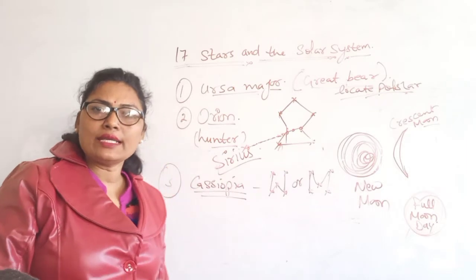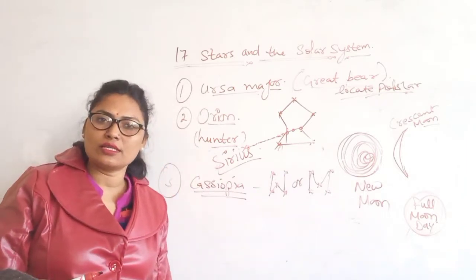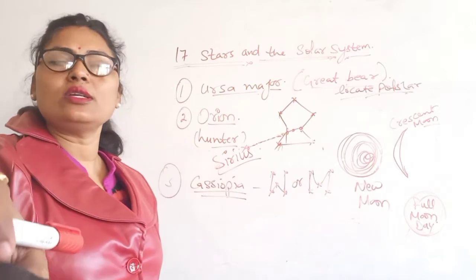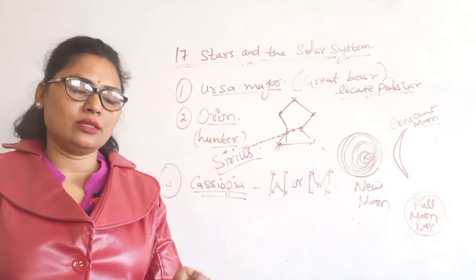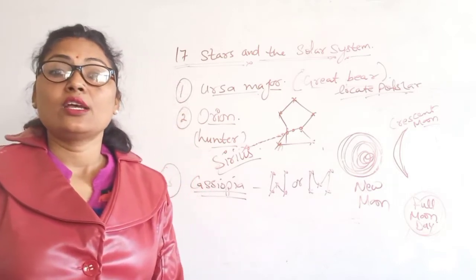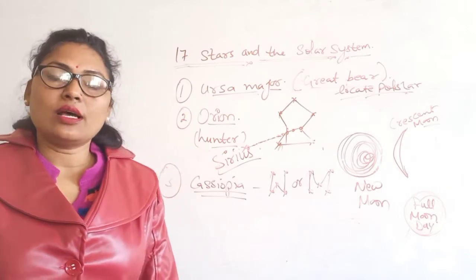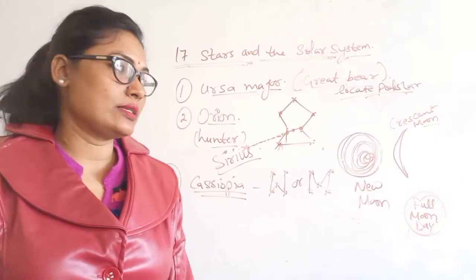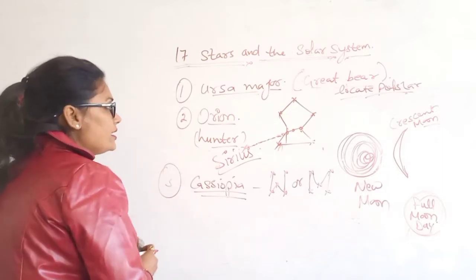Now the next topic is other celestial objects in the solar system. What are these? Some other members are also there, like asteroids, comets, meteors and meteorites. These are the different members of the solar system. So first we can take the asteroids.